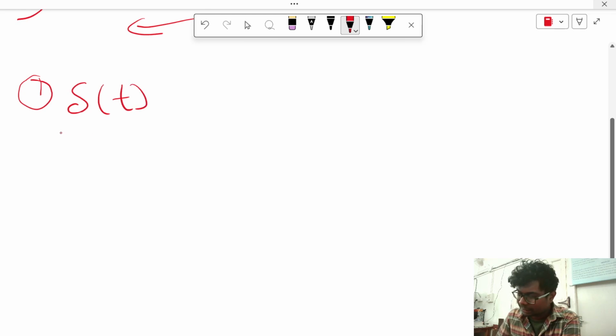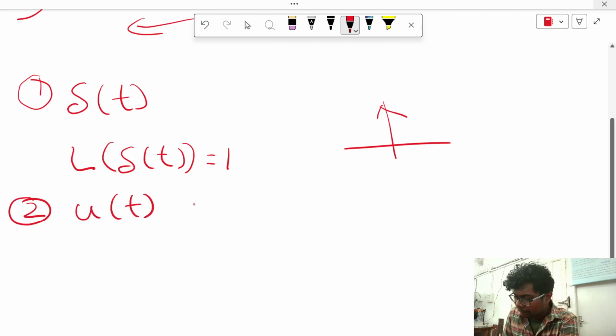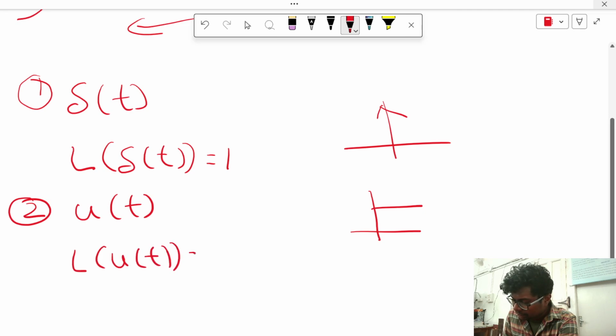Impulse response means it is a sudden rise. So Laplace of impulse response is always 1. We can remember easily because impulse is sudden rise. So Laplace of impulse response is 1. Second one is step response. Step response means sudden rise and fall. Laplace of step response is 1 by s.